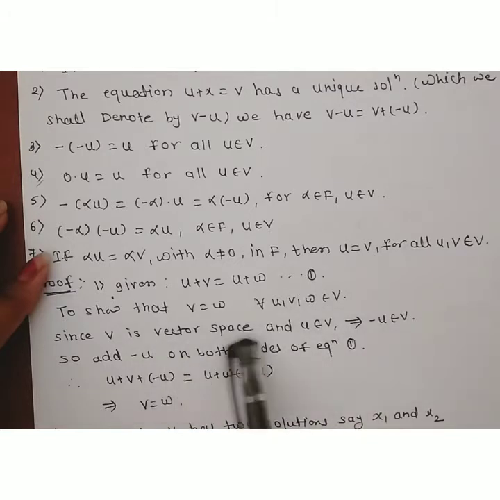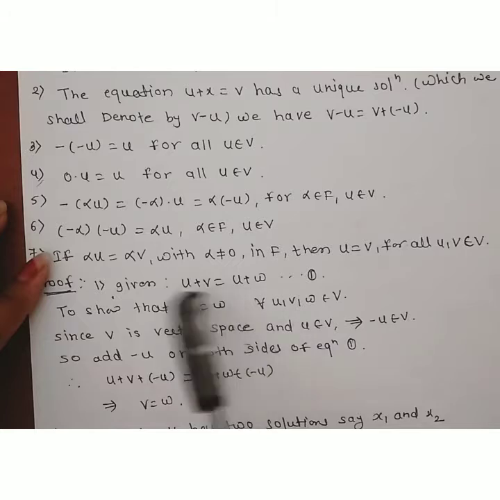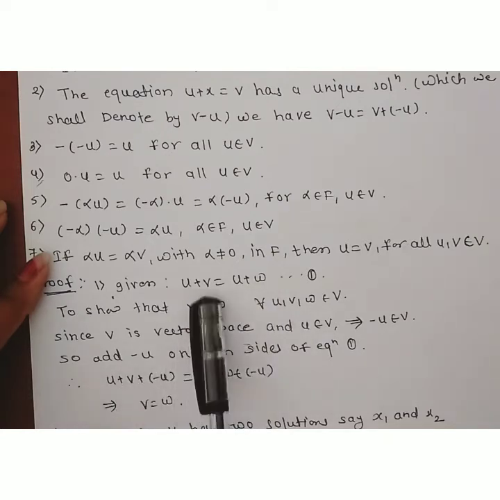As V is a vector space and V under plus is an abelian group, the inverse of every element exists in V. So for u belonging to V, minus u also belongs to V. So add minus u on both sides of the equation first. Equation first is u plus v is equal to u plus w. Then add minus u on both sides: minus u plus (u plus v) is equal to minus u plus (u plus w).